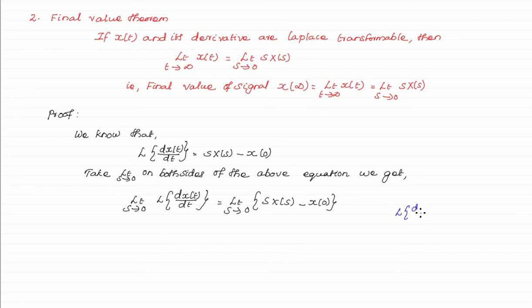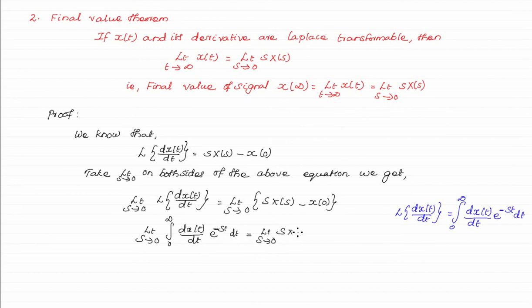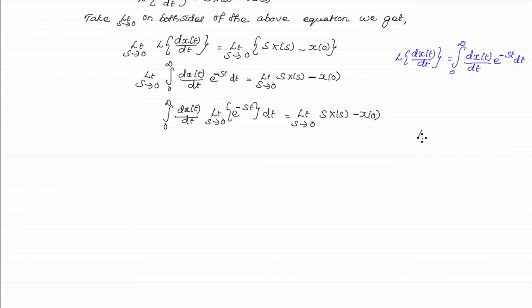We know that the Laplace transform of dx(t)/dt is equal to the integral 0 to infinity of dx(t)/dt multiplied by e power minus st dt. In this step, we are going to apply the Laplace transform of dx(t)/dt. Here dx(t)/dt and x(0) are not functions of s, so we can apply the limit only to the s term. When applying the limit s tends to 0, e power minus st becomes e power 0, which is equal to 1.